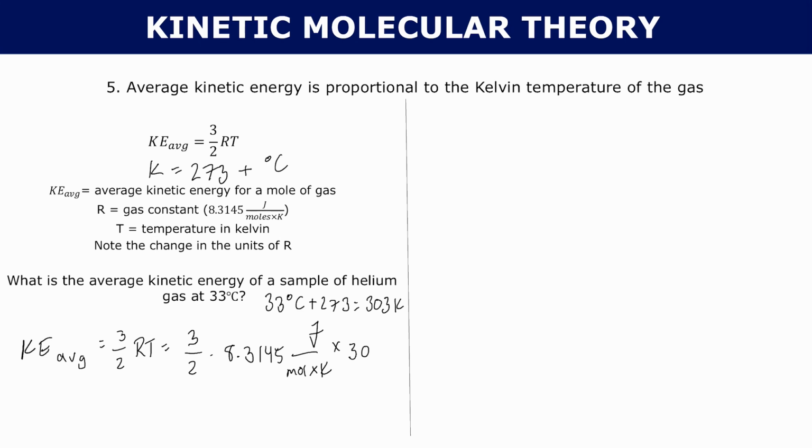So we multiply by 303 Kelvin, and this gets you a final answer of 3816.4 joules per mole. And there's 2 things to notice about our answer. First of all, the fact that it was a sample of helium gas had nothing to do with our answer. The gas itself is not going to have an impact on the average kinetic energy, and this comes from the fact that we're using the kinetic molecular theory.